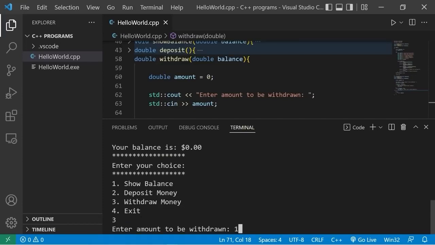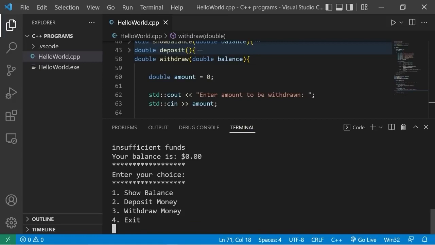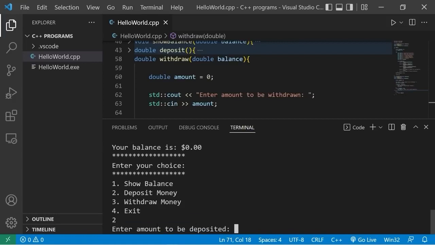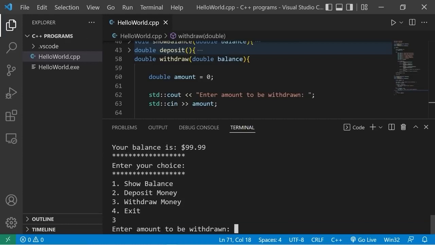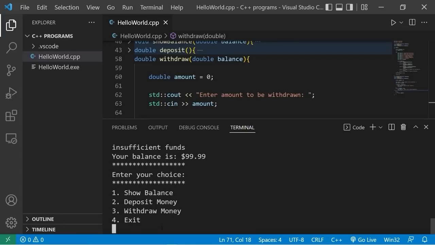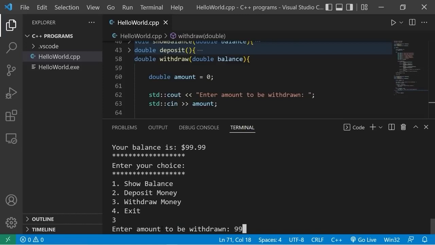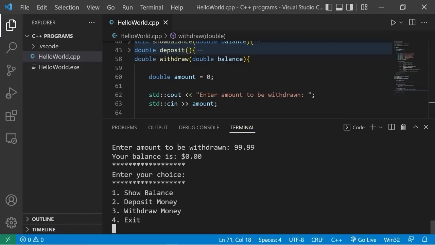Let's withdraw again. I would like to withdraw $100. Insufficient funds. My balance is 0. Let's deposit some money. $99.99. Our balance is $99.99. Let's withdraw again. Let's try and withdraw $100. Nope, we can't. Let's withdraw again. $99.99. Your balance is 0. That's good.